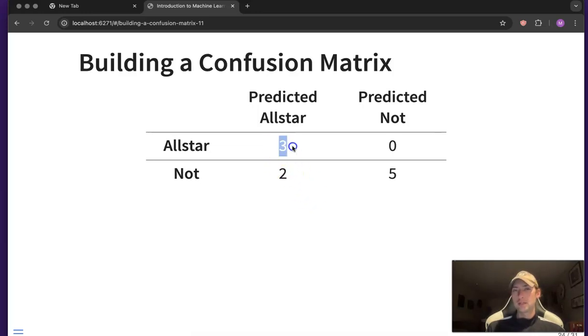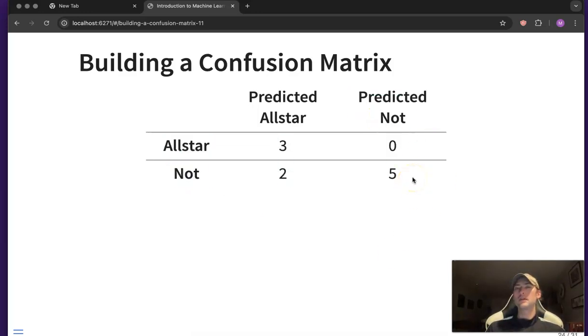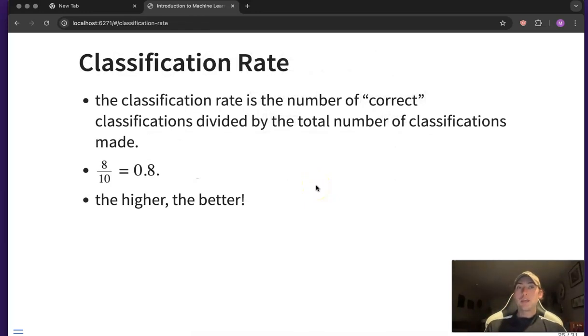So here, these three are correct because they're All-Stars that were predicted to be All-Stars. These 5 are correct because they were not All-Stars and we predicted them to be not All-Stars. And so we have 8 correct classifications, 5 plus 3, divided by 10 total classifications. And so our classification rate in this little example is 0.8. The higher the better. So we want our classification rate to be as high as possible.